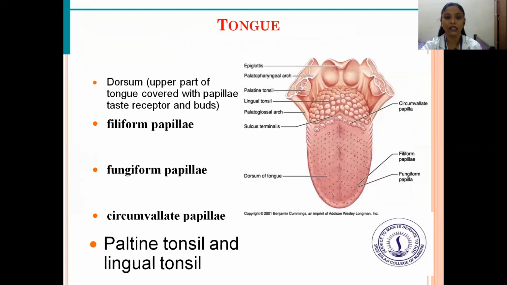You can see clearly in this picture, which starts from the epiglottis, palatopharyngeal arch, palatine tonsil, lingual tonsil, palatoglossal arch, and terminal sulcus and dorsum of the tongue. And on this side you can see the fungiform papillae, filiform papillae, and circumvallate papillae. These are the parts of the tongue.